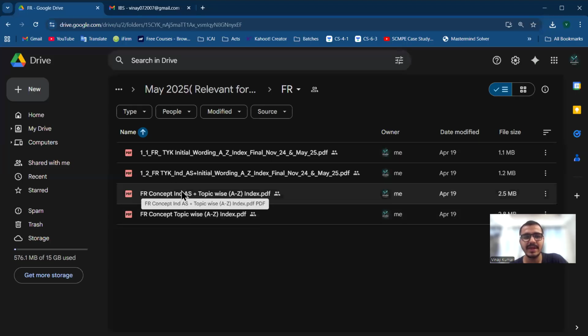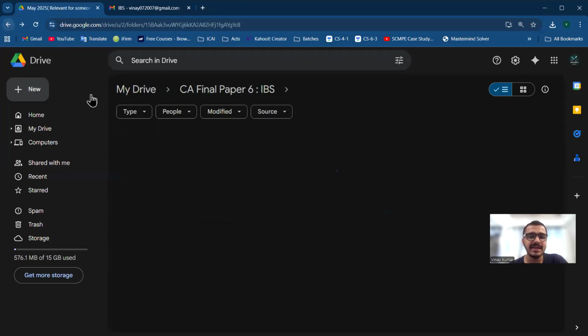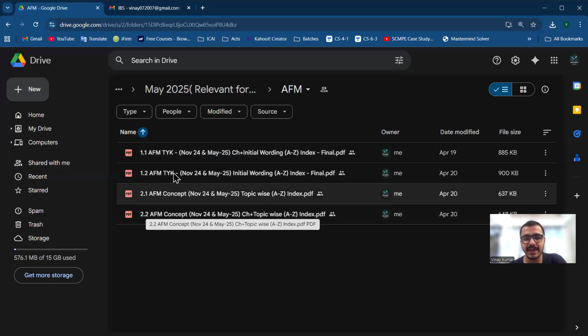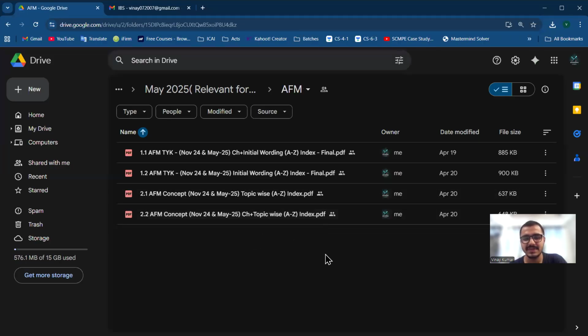You should try to carry the concept index in the exam, and similarly for other subjects. Open AFM: there will be 2 types, TYK and concept, and in this there is topic-wise and chapter plus topic-wise. Topic-wise means any random topic will be there, not as per the relevant chapter, and in chapter plus topic-wise, within the chapter the topics are sorted A to Z.